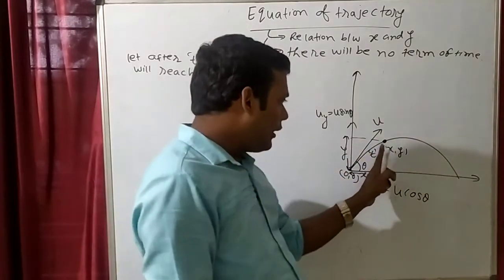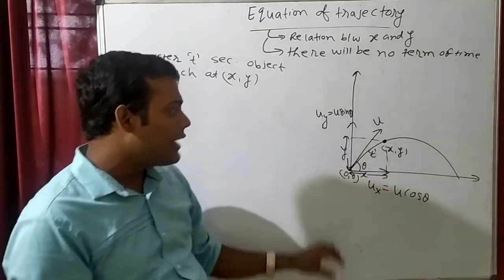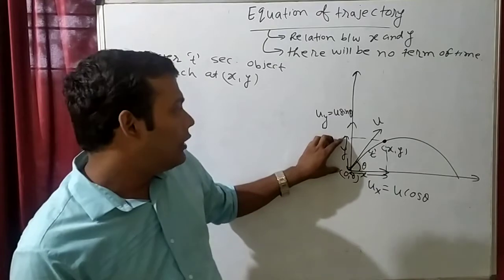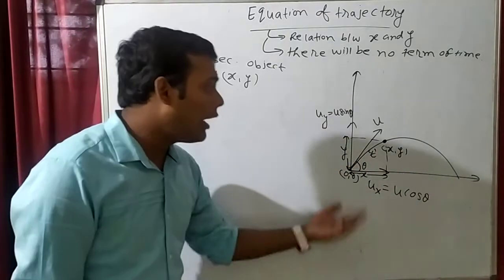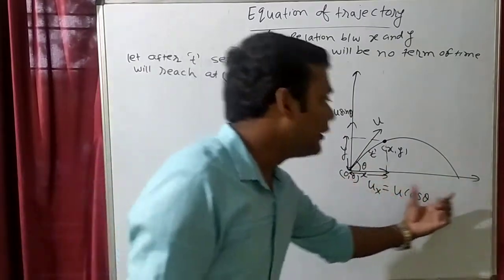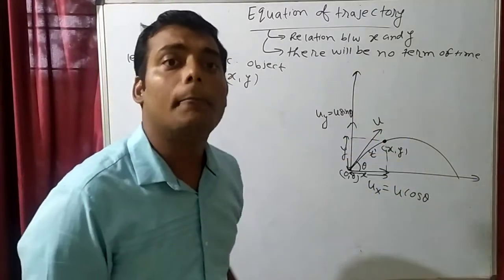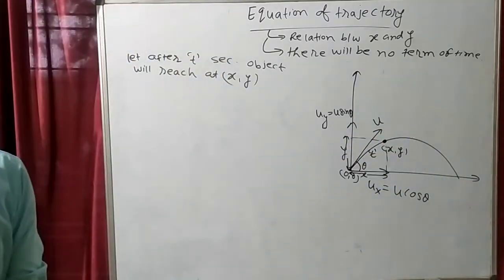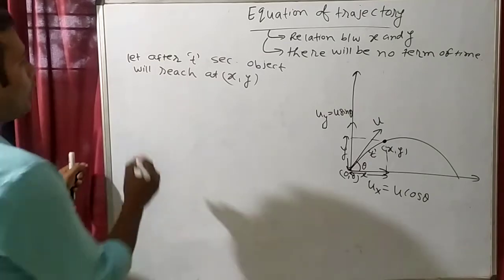So the particle covers x distance on the x axis, and in t time it covers y distance on the y axis. तो हमने मान लिया कि t टाइम में ऑब्जेक्ट x डिस्टेंस, on the horizontal axis, and y distance in the vertical direction. Is it clear? Okay. Now try to understand.